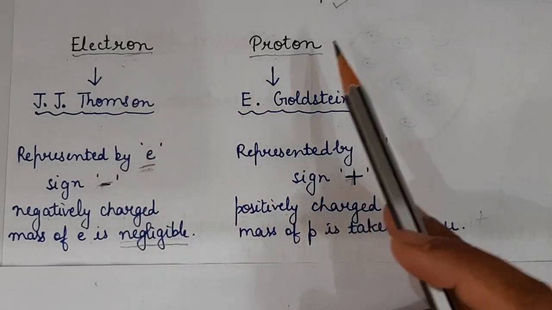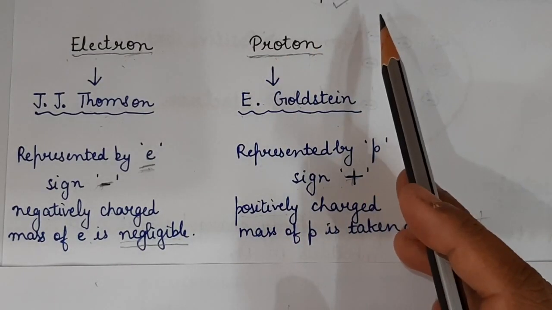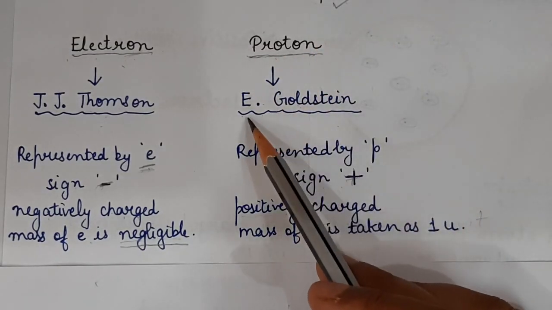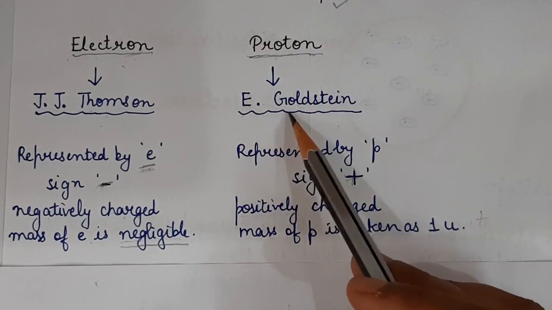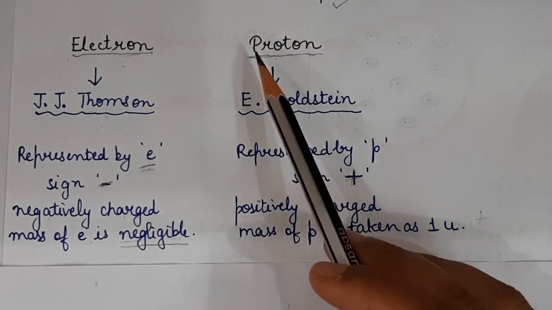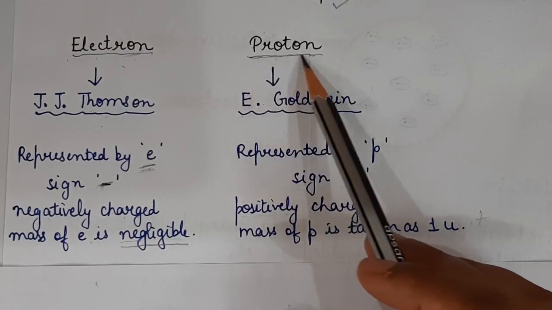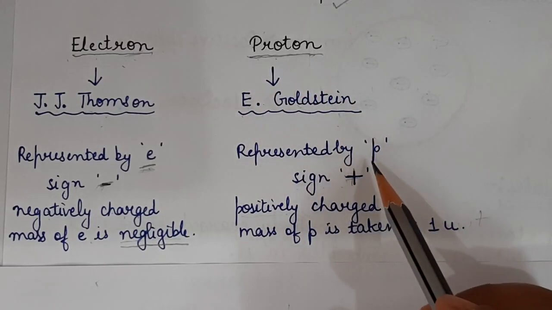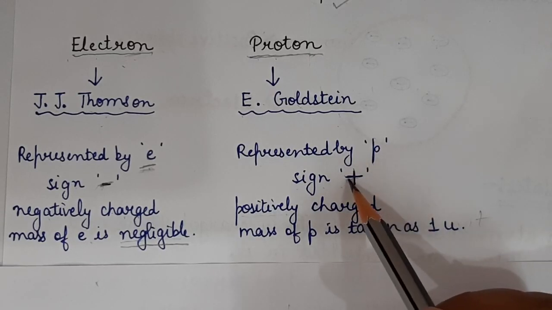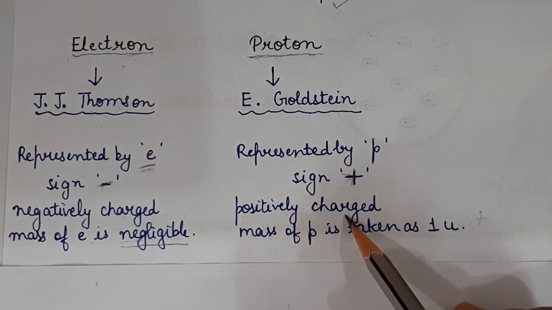Simultaneously, proton, the other subatomic particle, was also discovered by another scientist named E. Goldstein. E. Goldstein discovered proton, and this proton is represented by small p. The sign is plus because it is positively charged.